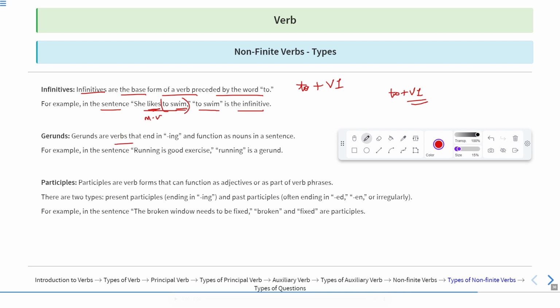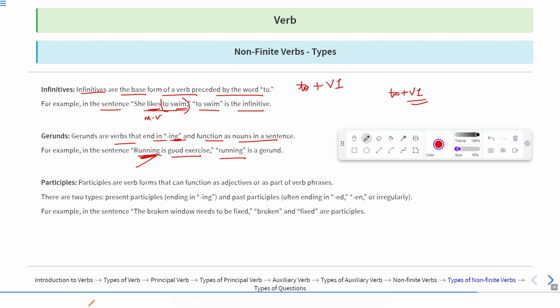Gerunds are verbs that end in ing and function as nouns in the sentence. For example, running is a good exercise. In this sentence, running is the subject of the sentence. This word running looks like verb plus ing, but it has not been used as the action, but as the subject of the sentence. And the subject is the noun of the sentence.